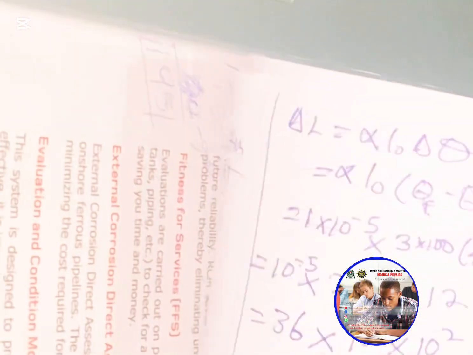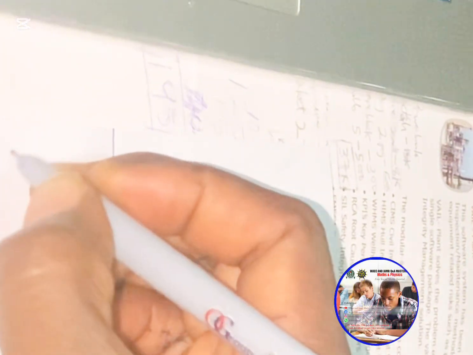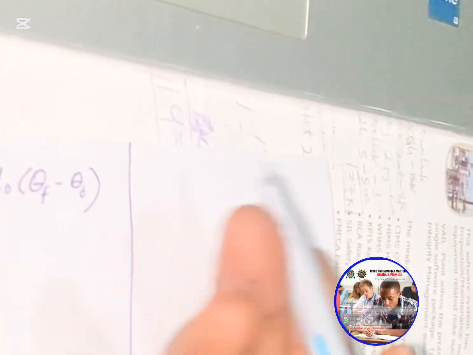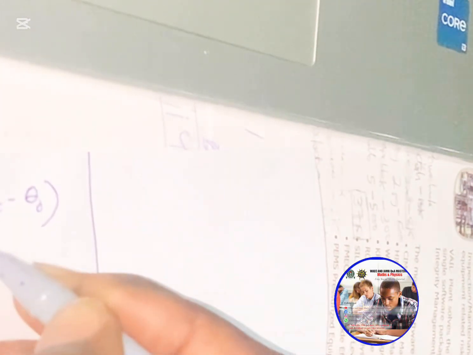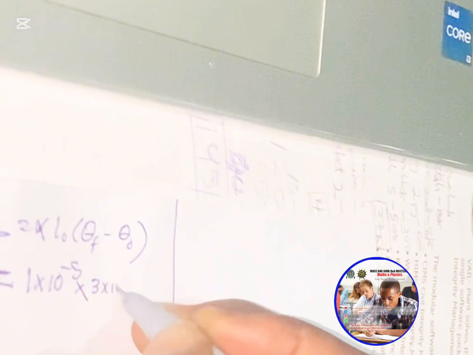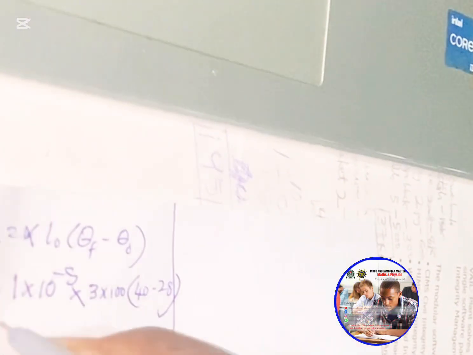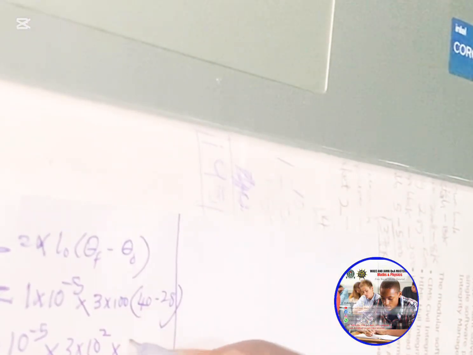All right, so change in length equals linear expansivity, alpha, times original length, times final temperature minus initial temperature. You can say theta 2 minus theta 1, as long as you explain it. In substituting, alpha is 1 times 10 raised to minus 5, times the original length, which is 3 meters. The length is given in centimeters, so we need to convert 3 meters to centimeters, and to do that we multiply by 100. Then the final temperature is 40 and the initial temperature is 28. Anything multiplied by 1 is itself, so I'm going to say 10 raised to minus 5 times 3 times 10 raised to 2 in standard form, times 40 minus 28, which gives 12.